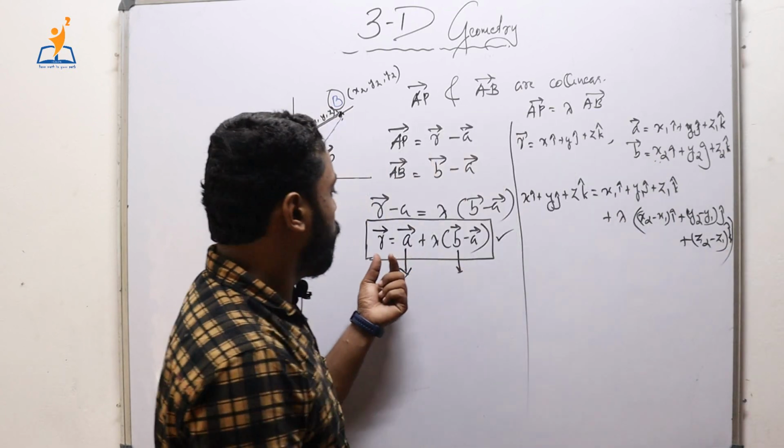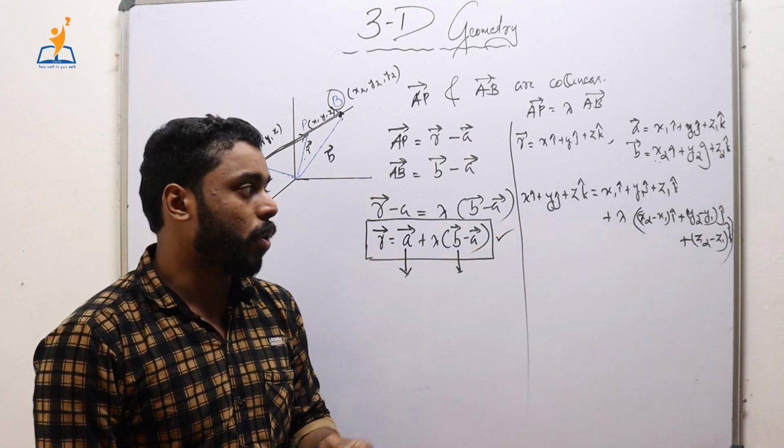So this is what we get when we convert this equation into the Cartesian coordinate system.